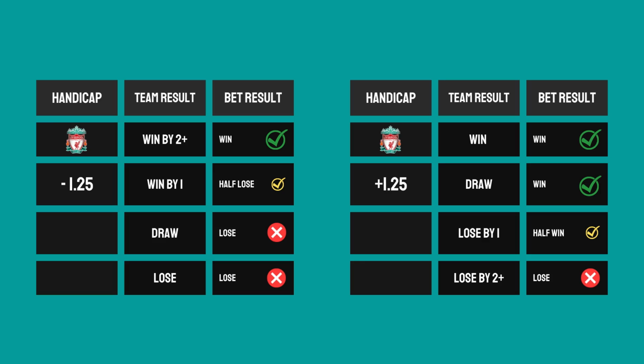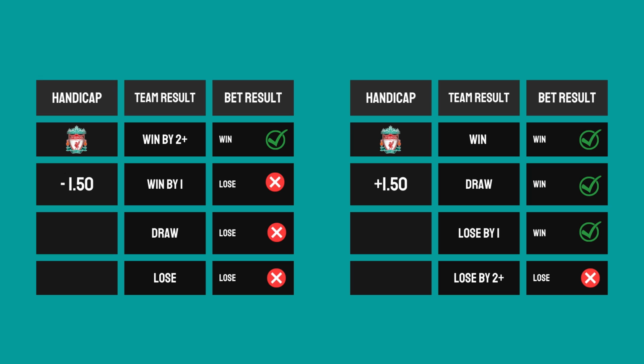Now, for the handicap plus 1.25. If the team you picked in this fixture wins, then your game is won. If the team you picked in this fixture draws the fixture, your game is still won. If the team loses the match by a 1 goal margin, you still win. But if they lose the match by a 2 goal margin, then your bet is lost.